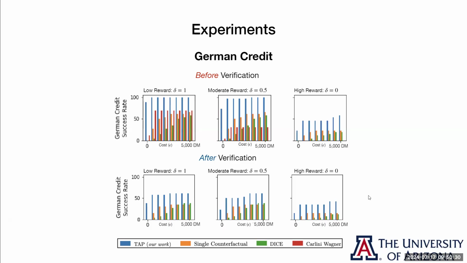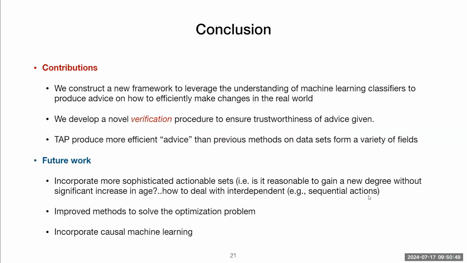But additionally, we also notice that our verifier is ruling out a lot of the TAP and counterfactuals, that a lot of the advice these other previous methods and our method provide are actually not going to have the intended effect in the real world. This shows that the verifier is very important. So what conclusions can we reach?